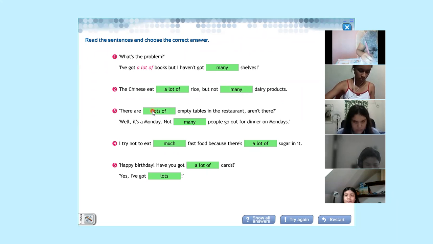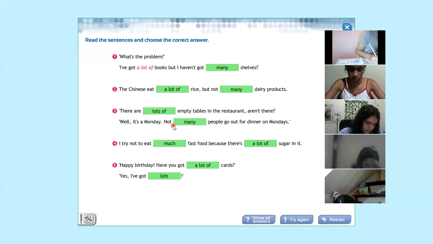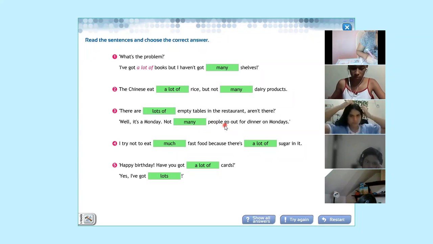In number 3, we said lots of empty tables. Those are countables and uncountables, and obviously you can use lots of for all of them, countable and uncountable forms. Remember the expression lots of or a lot of. Those are two little differences. Not many people. Remember that with people you are talking in a general way, and obviously you say it with this collective noun, you are going to use not many people.